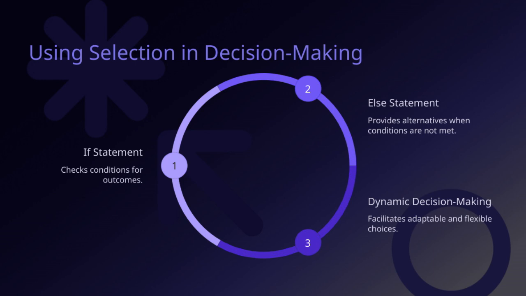It gives us a way to handle situations where our initial conditions aren't met, ensuring our program can still respond appropriately. Finally, at the core of this process is the if statement. It checks specific conditions to determine the course of action, acting as the gatekeeper for decision-making. By using selection in decision-making, we make our programs more adaptable, flexible, and capable of handling a variety of scenarios. This is a key part of writing smarter, more responsive code.